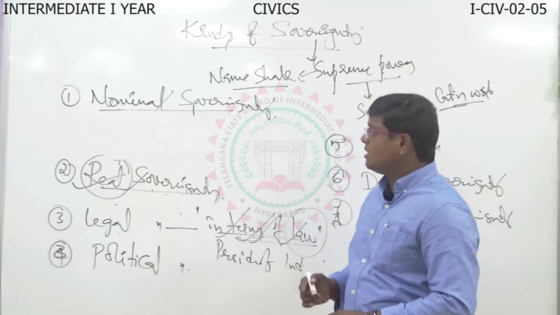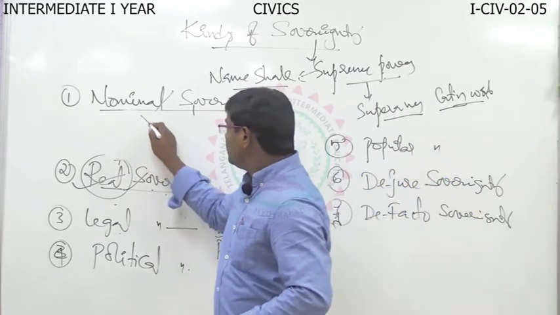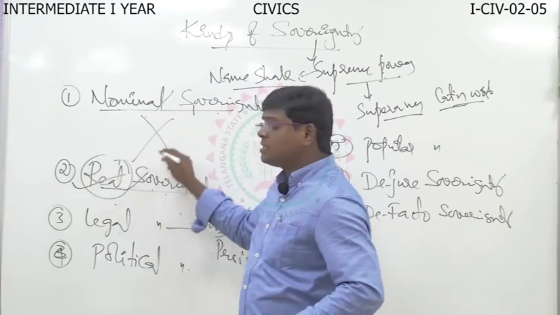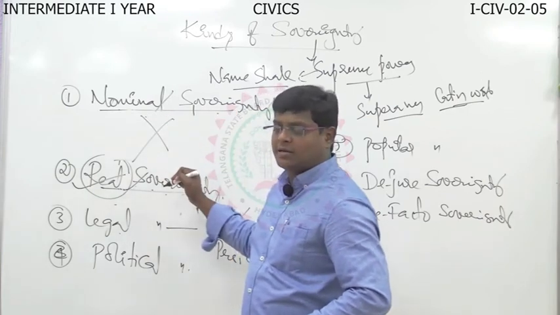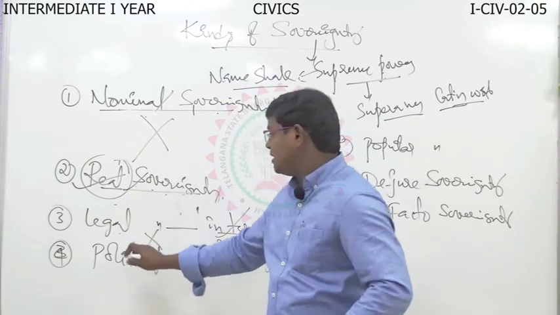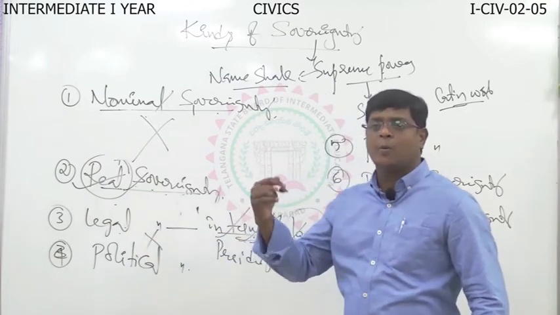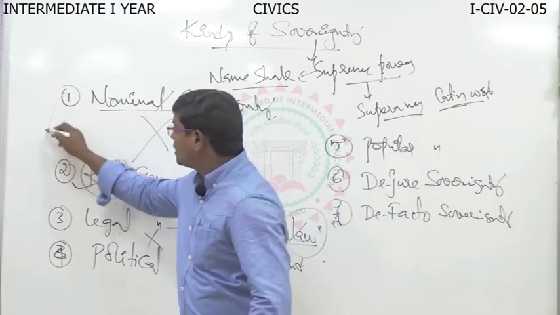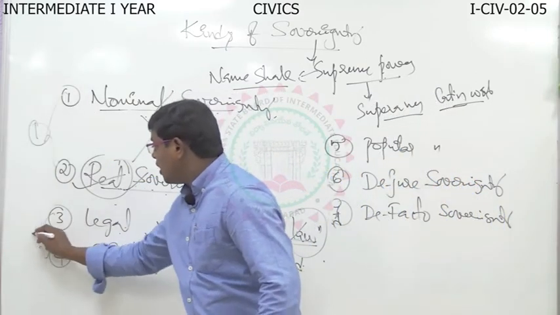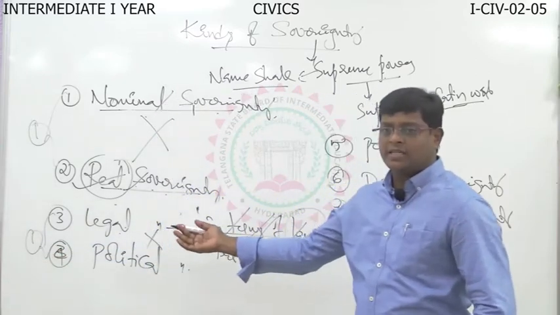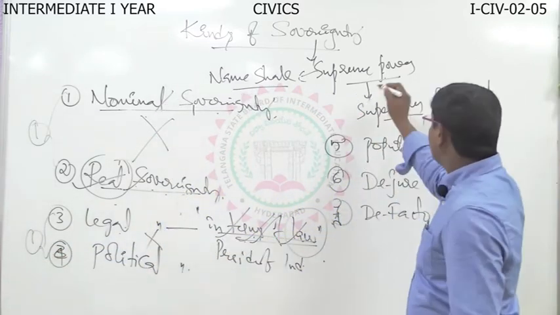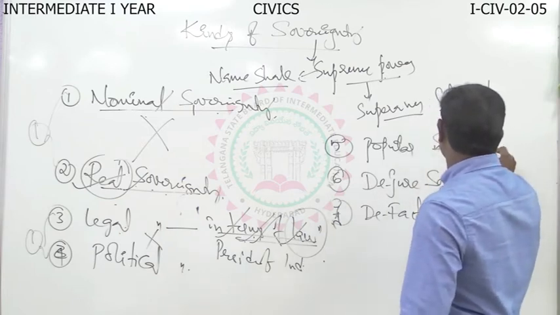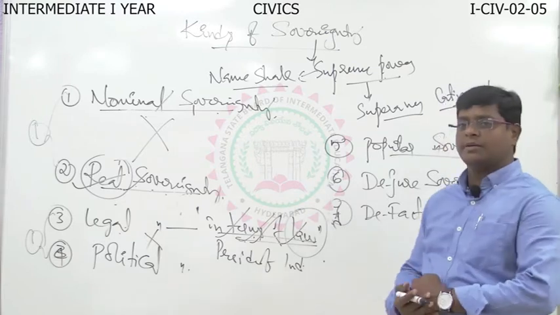Okay, so clearly I explained these are opposite to one another. Nominal sovereignty and real sovereignty are opposite to one another. And legal sovereignty and political sovereignty are opposite to one another. So these two are one category, these two are another category, and popular sovereignty is another category of sovereignty.